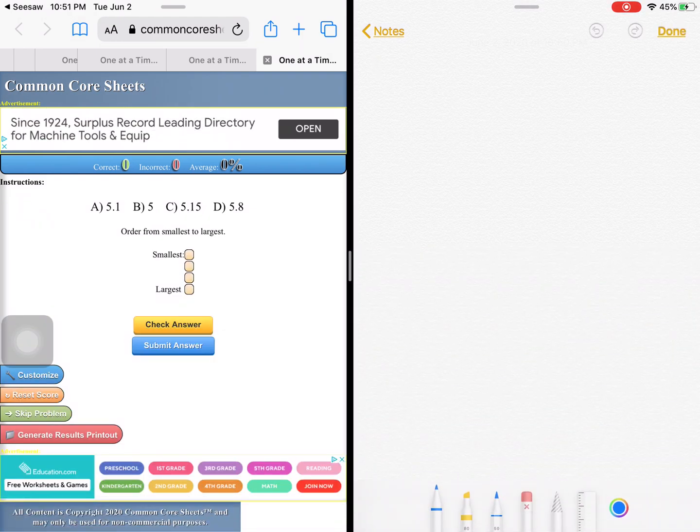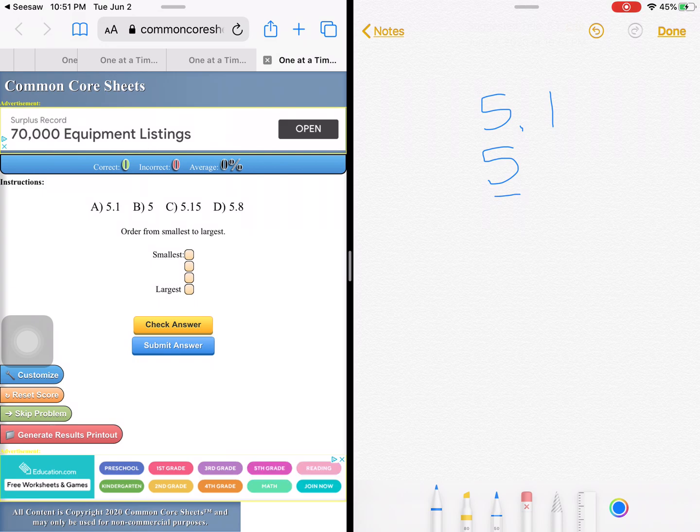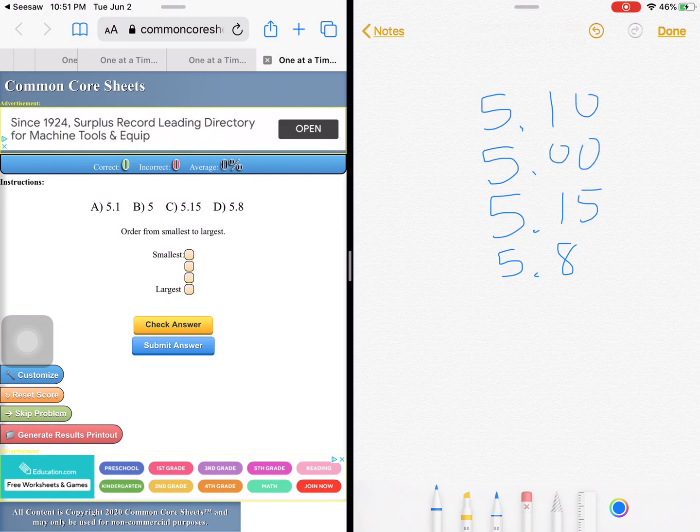So I'm going to go. A is 5 and 1/10. B is just 5. C is 5 and 15 hundredths. D is 5 and 8/10. So it helps me to line up my places. So the 5 by itself is just like 500. I could just put placeholders.